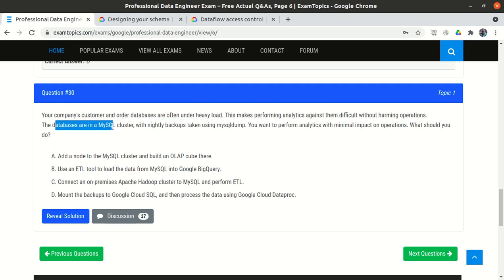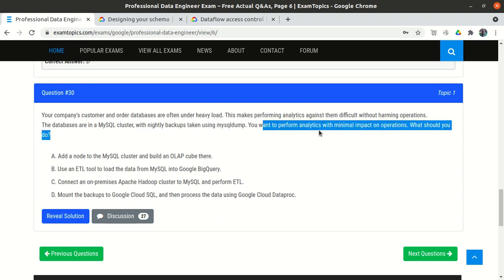The database is MySQL. And we have a nightly backup available as well using mysqldump. You want to perform analytics with minimal impact on operations.